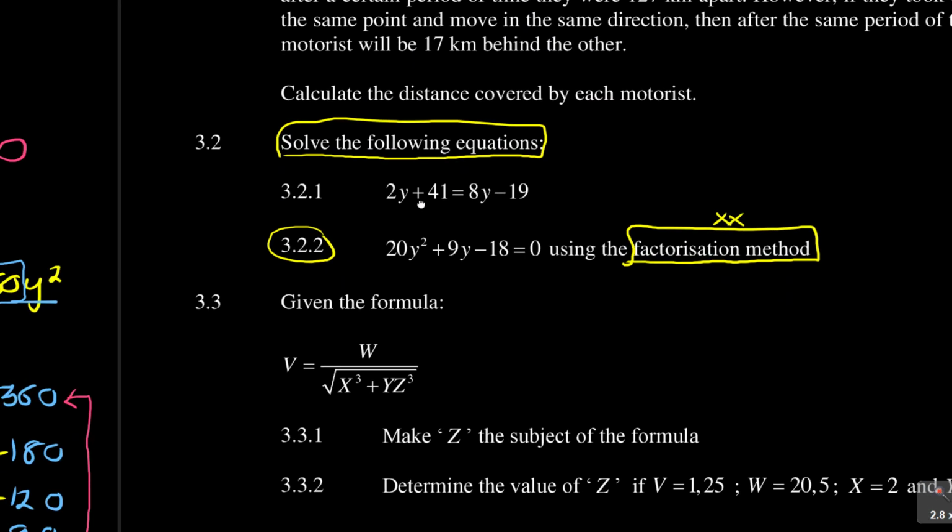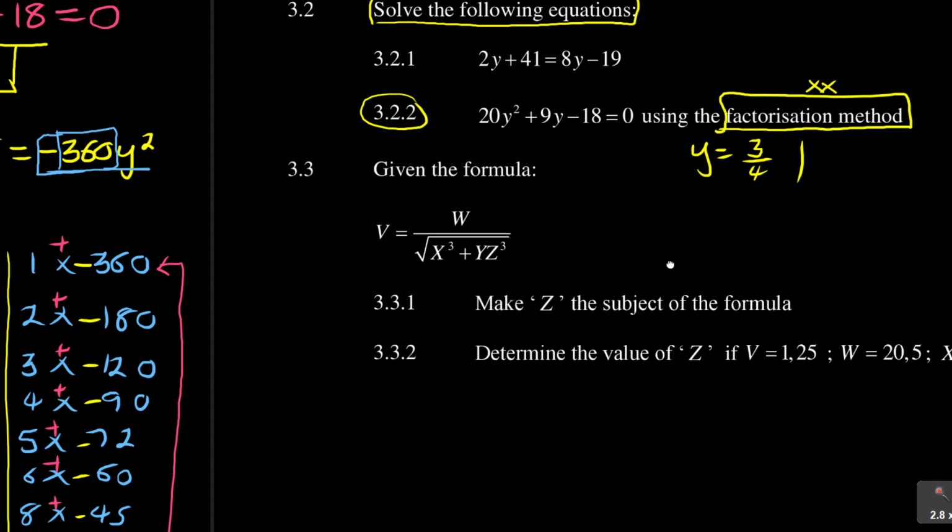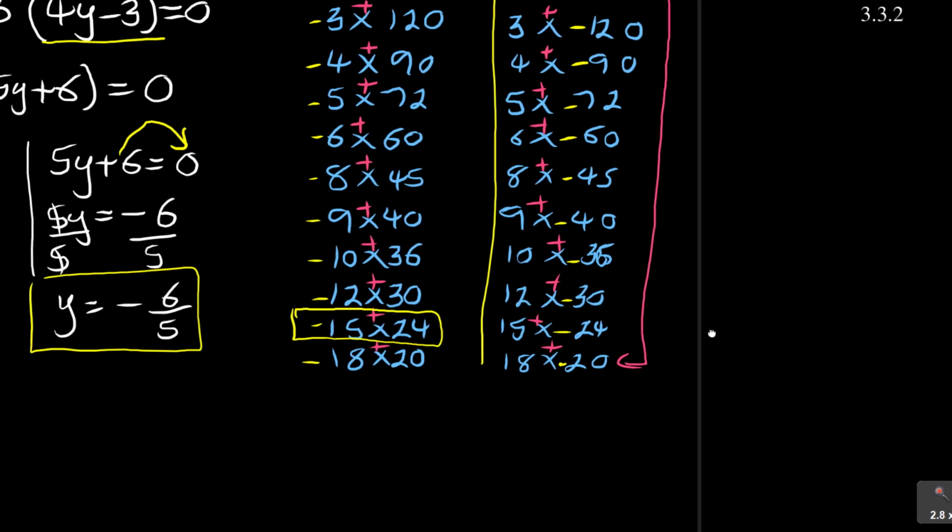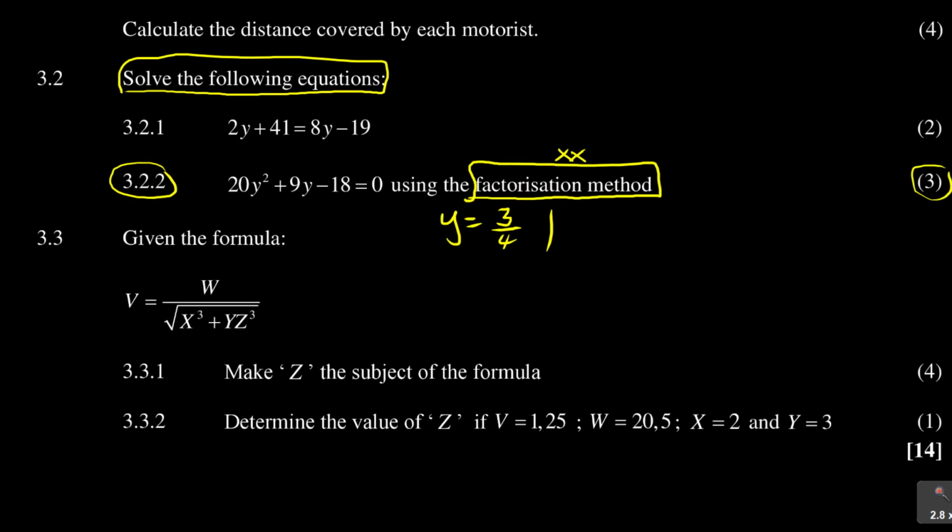You come here and say, if they are saying y is equal to 3 over 4, or why are we getting two answers? Because of y squared. If it's a square, it means I need two answers. The other one is y is negative 6 over 5. That's where now you need to test.